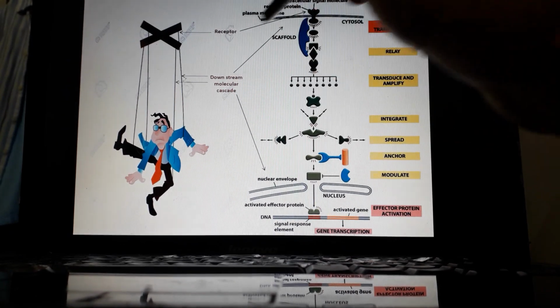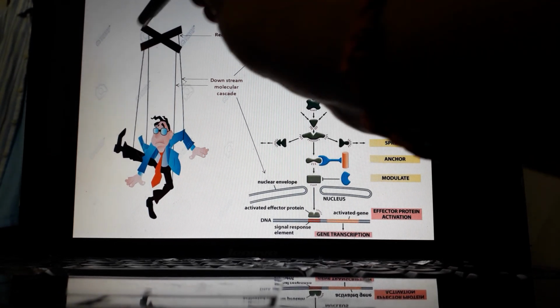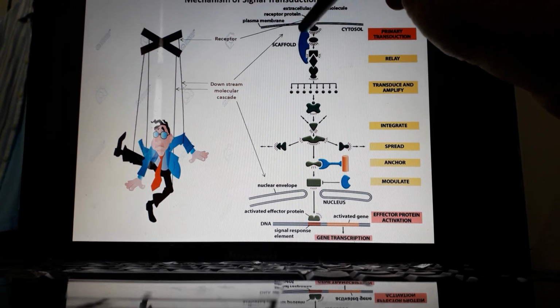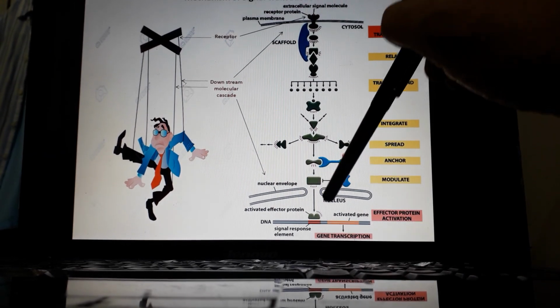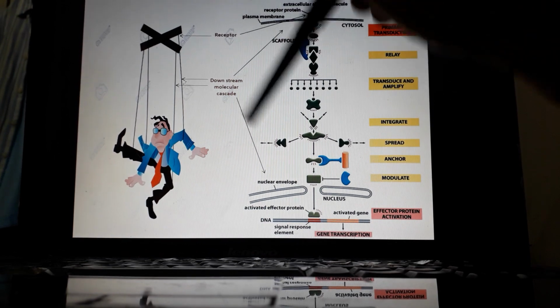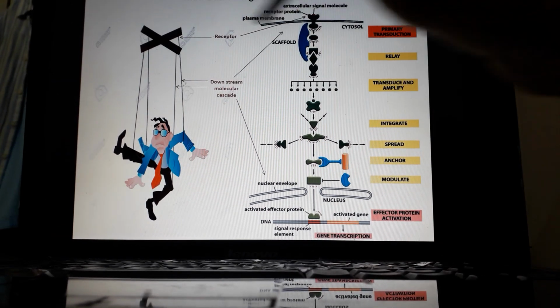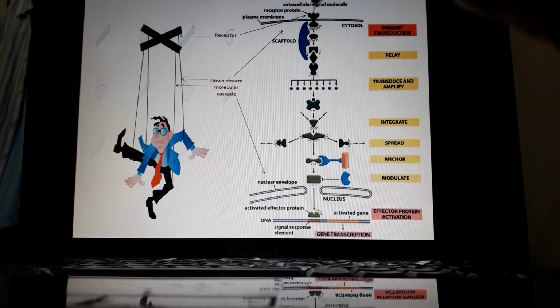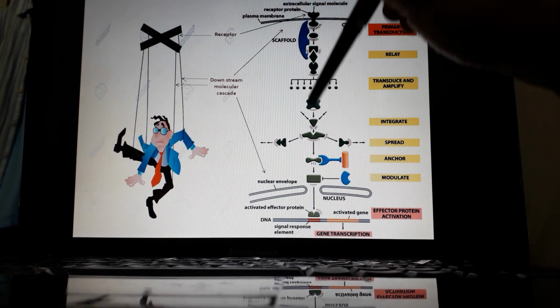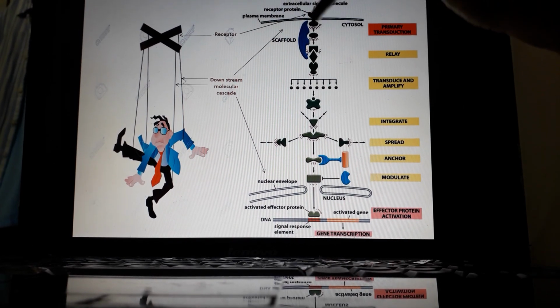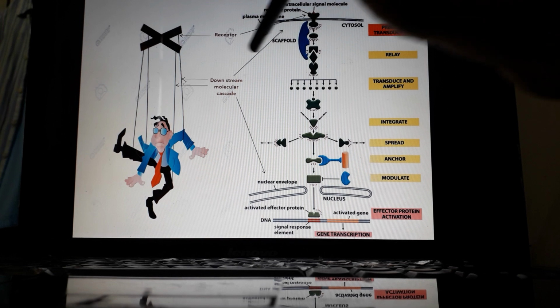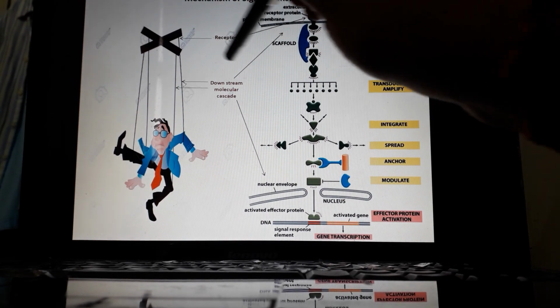Similarly, the receiver, which is this pulley, the receptor, exhibits a response by different mechanisms, not only by the receptor itself, but also by the molecules which the receptor activates one after another, which we call downstream molecular cascades.